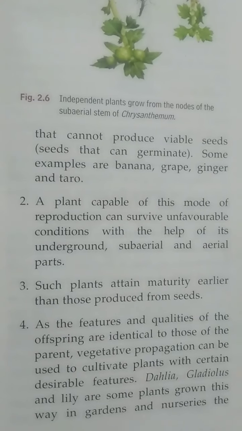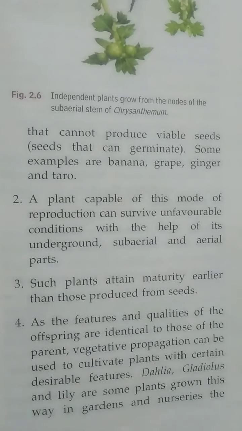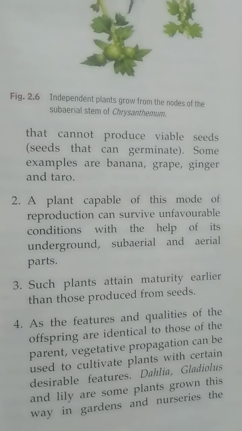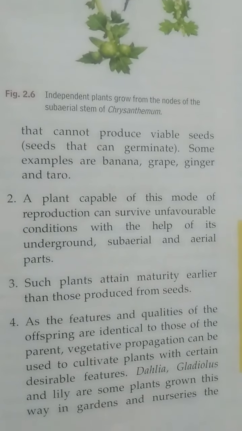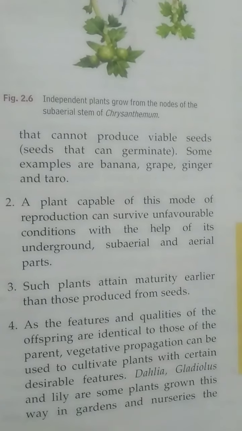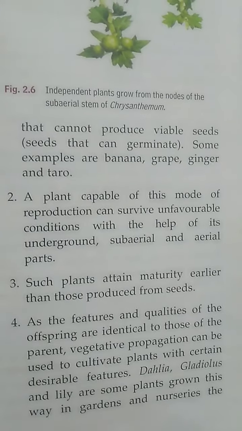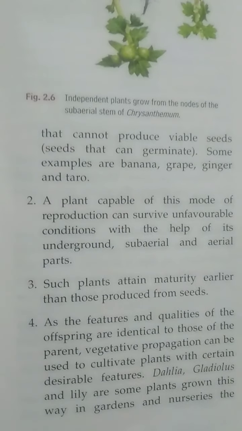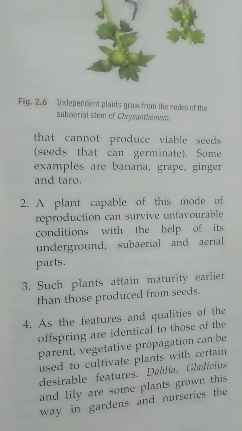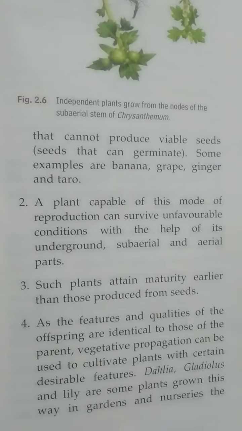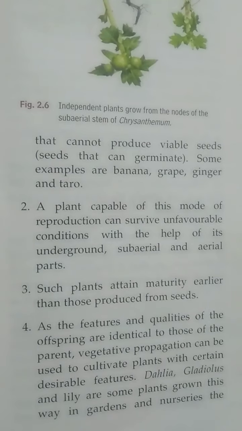Then the fourth advantage is that the same features and qualities are passed from the parent plant to the newly produced plant. So this vegetative propagation can be used to cultivate plants with certain desirable features also. It means if we see that the features of a plant are very good, then to get the same desirable features in other plants, we can apply this method of vegetative propagation. And the plants produced in this way are like dahlia, gladiolus and lily. These plants are grown in nurseries and gardens all over the world.